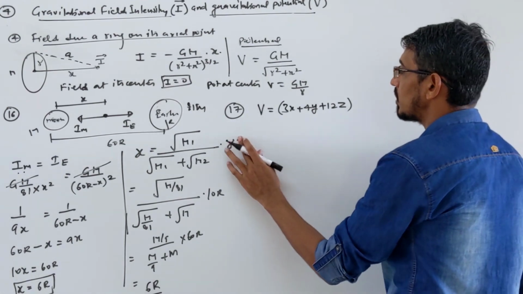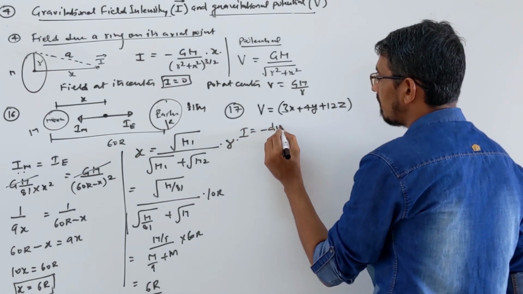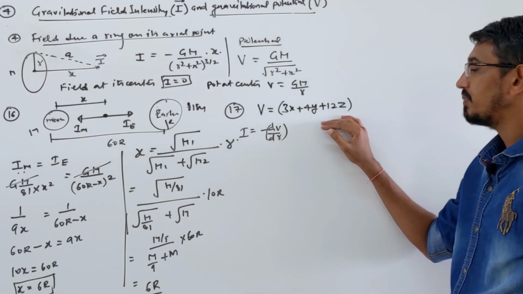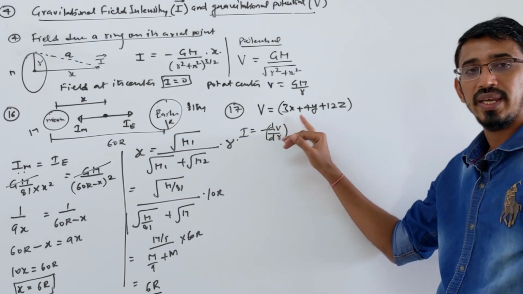What is the field formula in terms of potential? I is minus dV by dr. So you have to differentiate this term, and there are three coordinates given, all three: x, y, z.